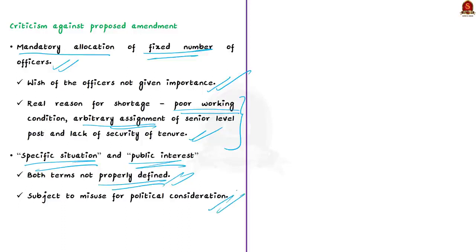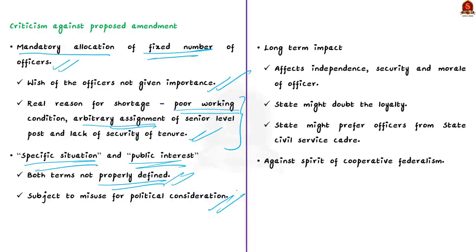Now the third concern is that the proposed amendments will also have a long-term impact. It will have grave implications for the independence, security and morale of IAS officers. According to the author, this could even make the states doubt the loyalty of IAS officers. So if they begin to doubt the loyalty, then the states will start to prefer officers of the state civil services to handle as many posts as possible.